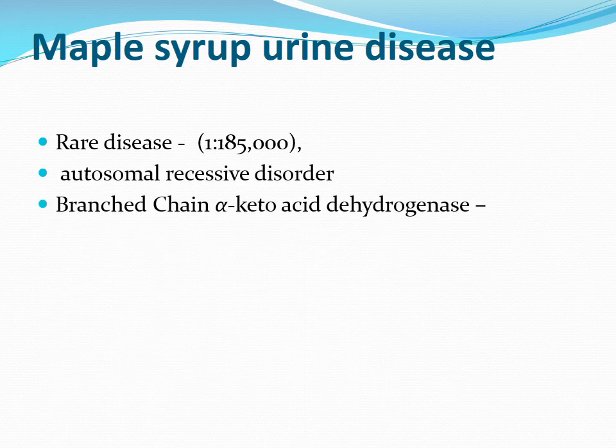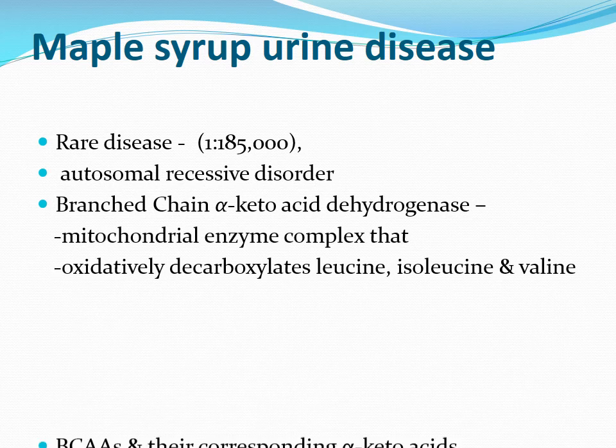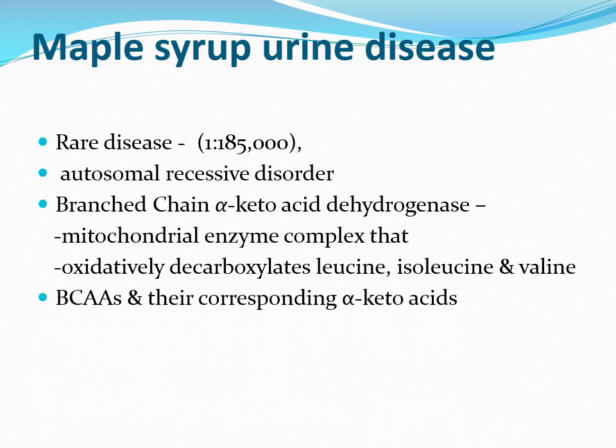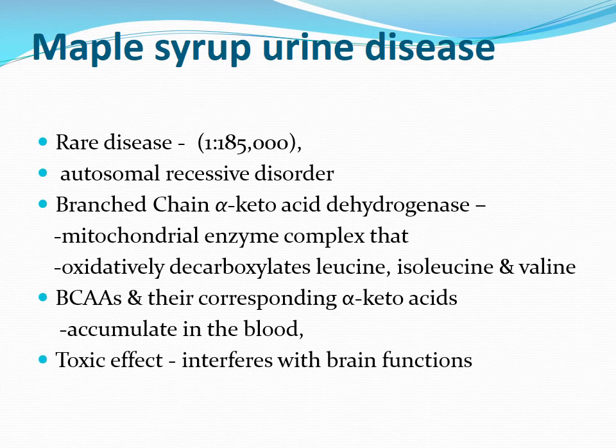There is partial or complete deficiency in branched-chain alpha-ketoacid dehydrogenase, a mitochondrial enzyme complex that oxidatively decarboxylates leucine, isoleucine and valine. Branched-chain amino acids and their corresponding alpha-ketoacids accumulate in the blood, causing a toxic effect that interferes with brain functions.